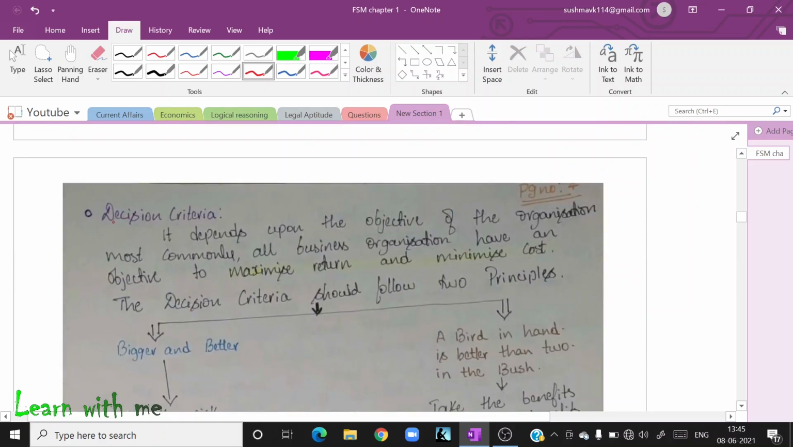Okay, decision criteria we will see in the next class. It is a very interesting topic. So, we will solve it in the next class.